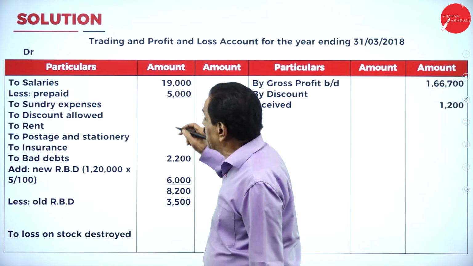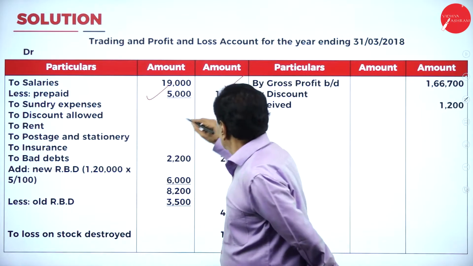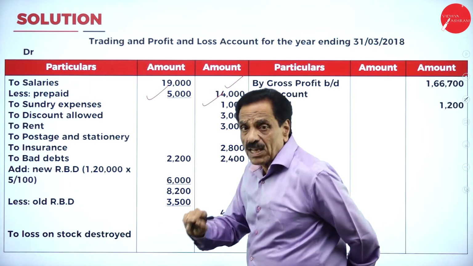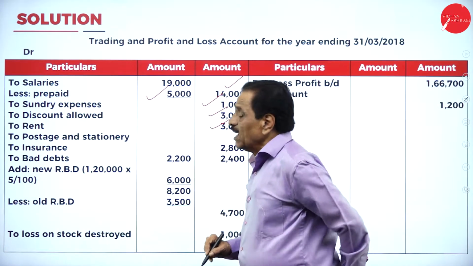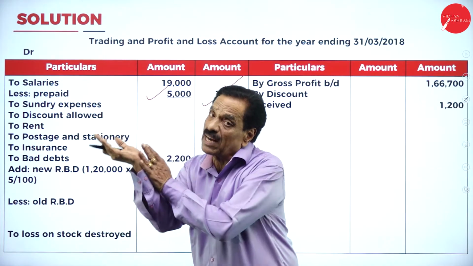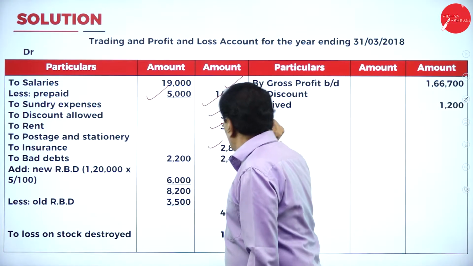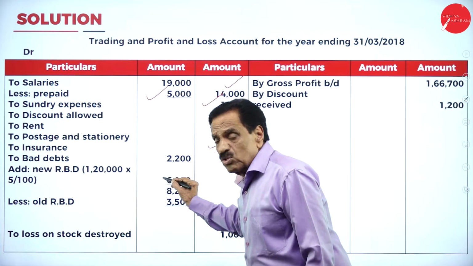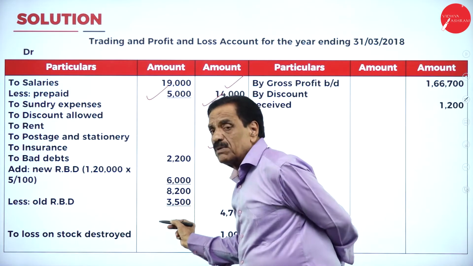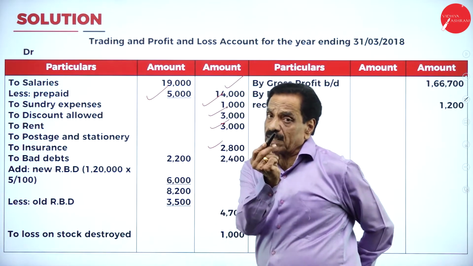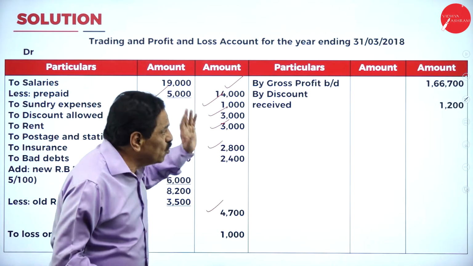Salary, how much paid? 19,000. From the adjustment, how much is prepaid? 5,000. Your actual salary is 14,000. Your sundry expenses are 1,000. We have allowed the discount here, 3,000. Rent paid 3,000. And there was an outstanding rent, no? That directly comes under liabilities of the balance sheet. Postage and stationery. Then your insurance is 2,800. Your bad debt is 2,200. New RBD, 5% of 1,20,000, is 6,000. It becomes 8,200. Old RBD from the trial balance is 3,500. Actually it becomes 4,700.